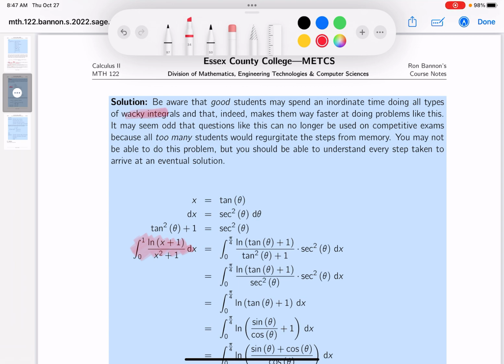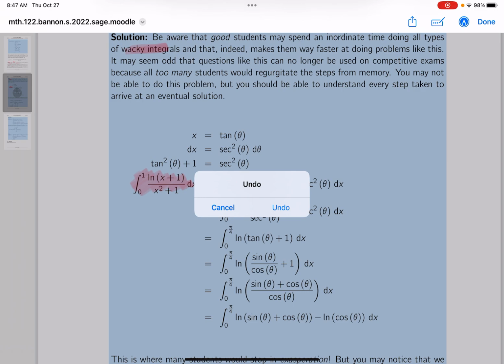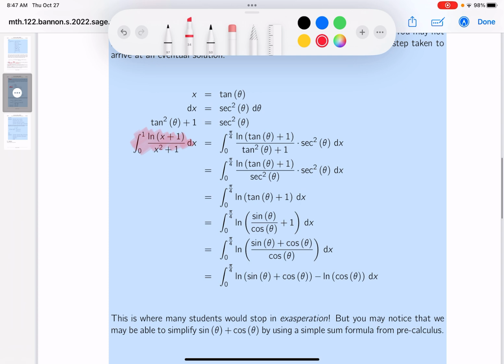Certainly, they go much faster at integrations, and they're really good at it. But if you're not spending much time on this, everything looks difficult. But I will say this, though: you know all the steps that follow here. Every single step you know, right? So let me point out what I did over here, and certainly it's not unusual.